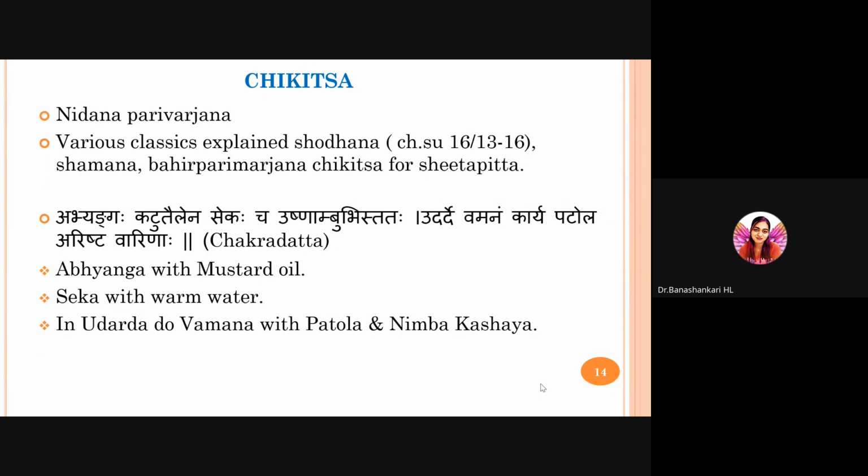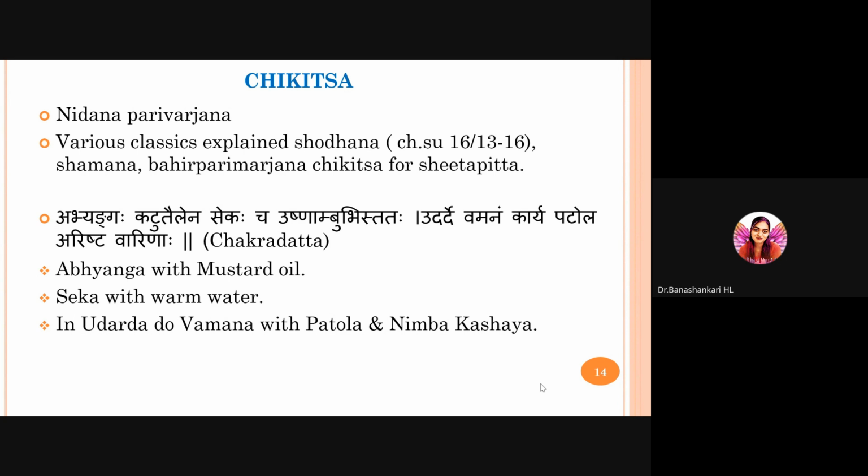So it is advised to the patient to find out what may be the cause and try to avoid it as far as possible. We know that there are some triggering factors. We have to avoid that, and we should avoid things which cause the Rakta Pitta Dushti also. For example, exposure to cold breeze and having coke and spicy foods should be avoided. Nidana Parivarjana is the most important thing.